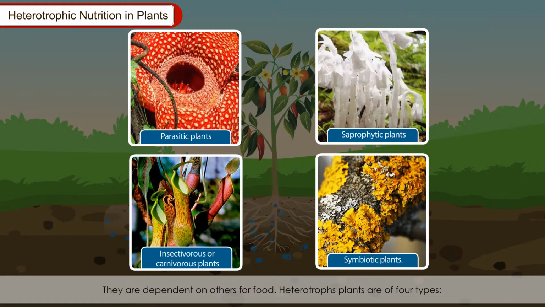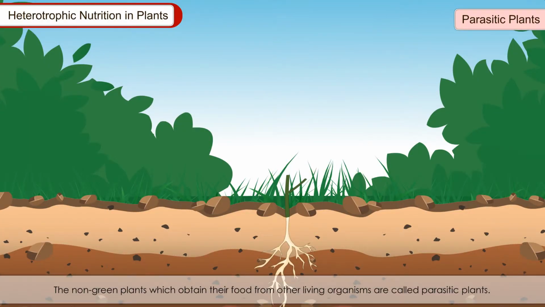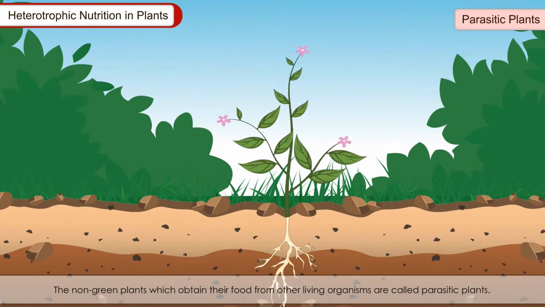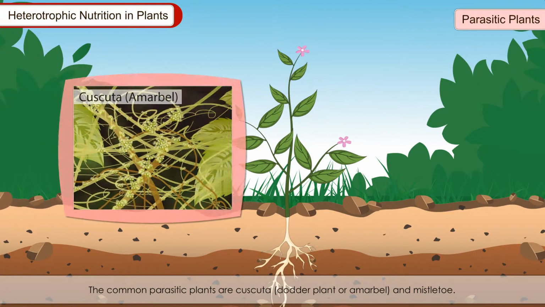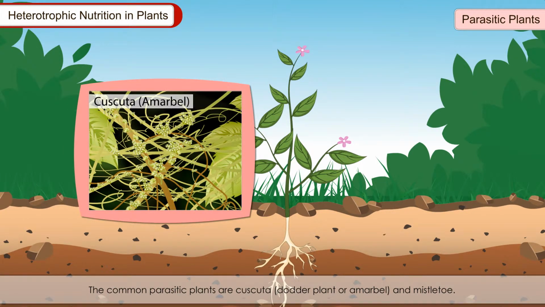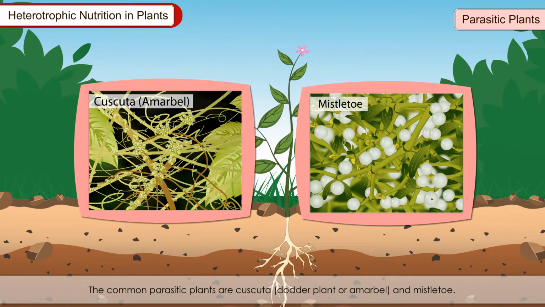They are dependent on others for food. Heterotroph plants are of 4 types: parasitic plants, saprophytic plants, insectivorous or carnivorous plants, symbiotic plants. Parasitic plants. The non-green plants which obtain their food from other living organisms are called parasitic plants. The living organism from which the parasitic plant derives food is called the host. The common parasitic plants are cuscuta, dodder plant or amarbel, and mistletoe.